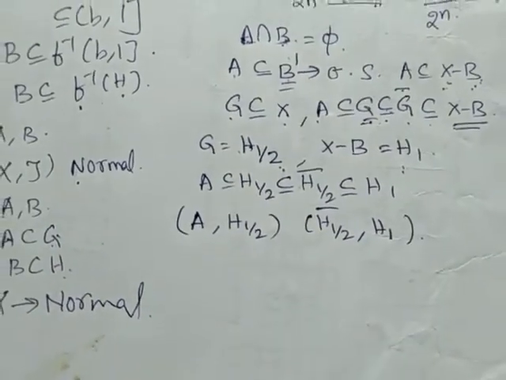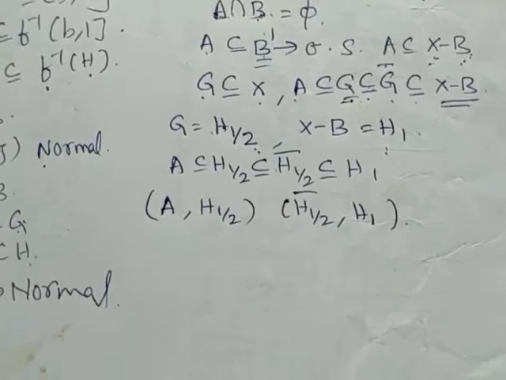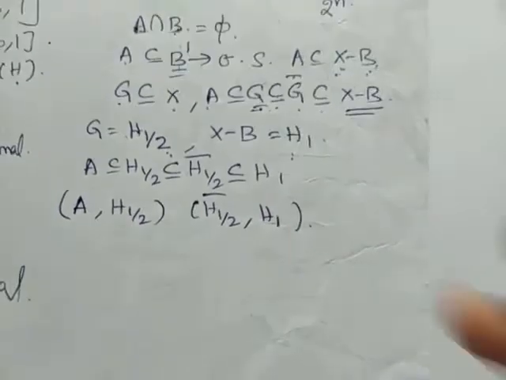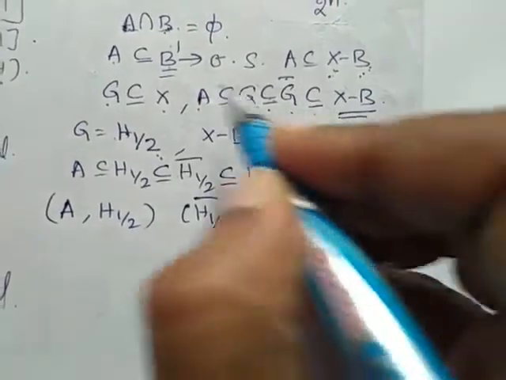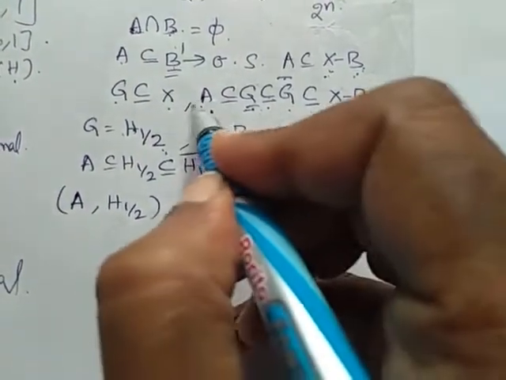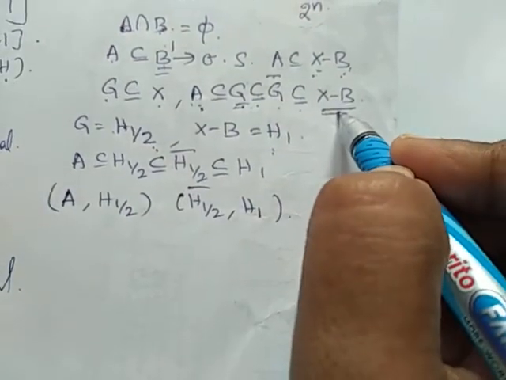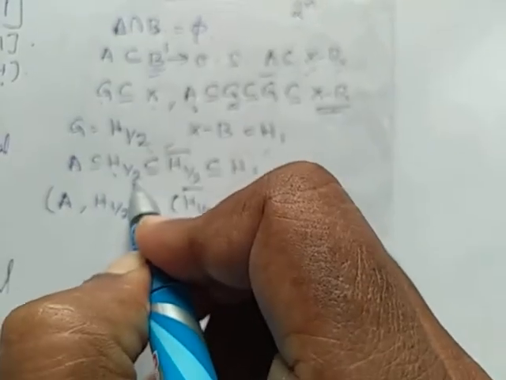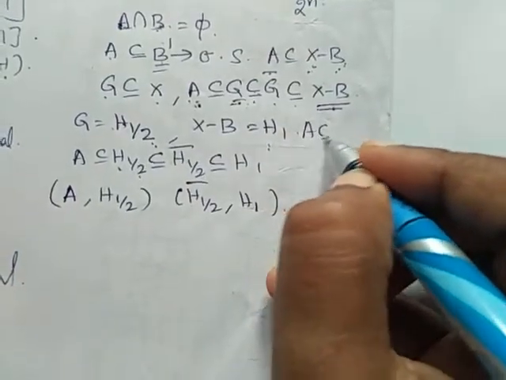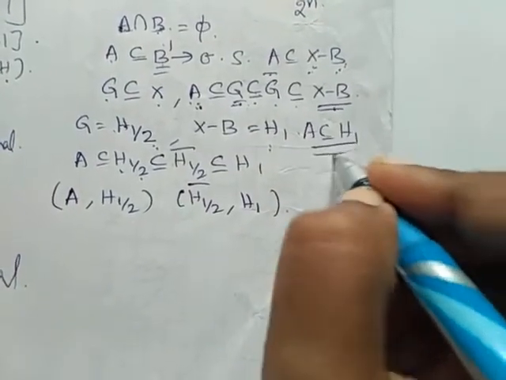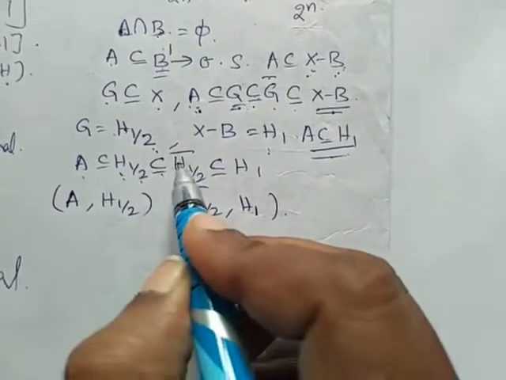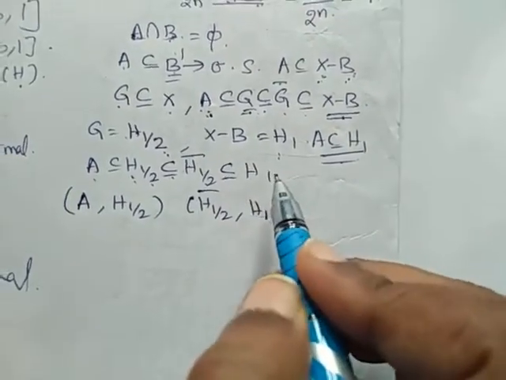Again, using the normality condition, whenever A is a subset of H1, we can define this as A is a subset of H1 by 2, subset of H1 by 2 closure, subset of H1.